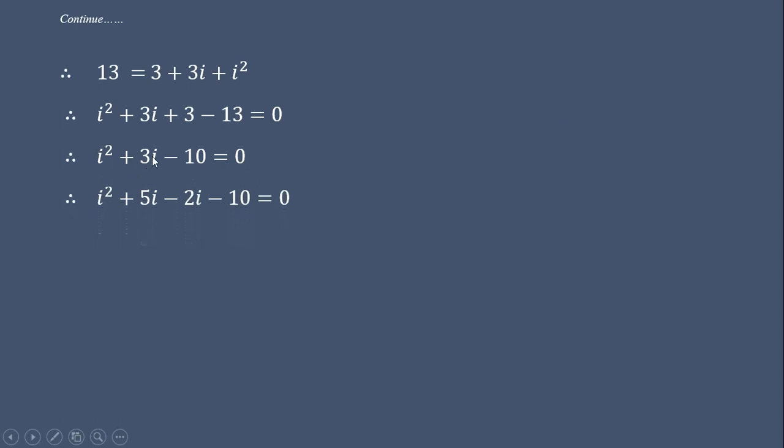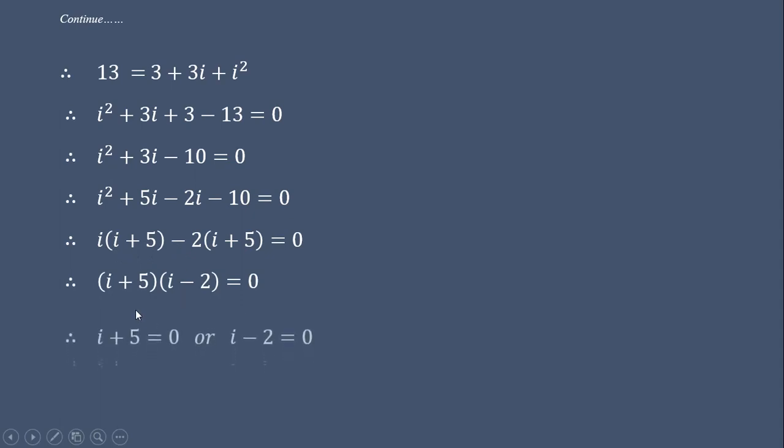So i square is equal to plus 5i minus 2i minus 10. So taking i plus 5 common, taking minus 2 common, minus 2 into bracket i plus 5, i plus 5 into bracket i minus 2 equal to 0. Equating each bracket separately with 0, i plus 5 is equal to 0 or i minus 2 is equal to 0. So we get two possible values: i is equal to minus 5 or i is equal to 2.